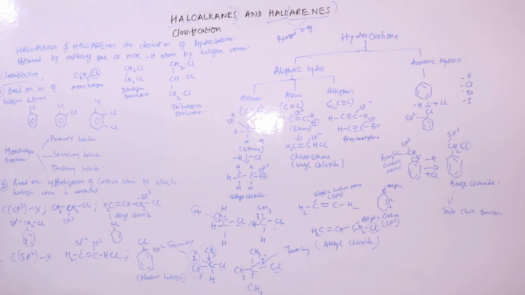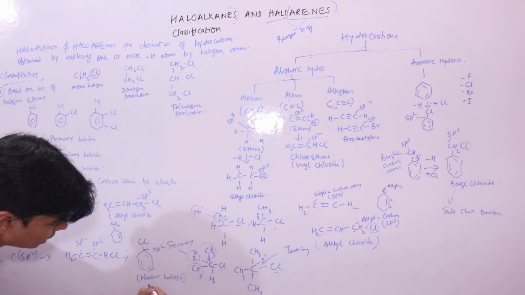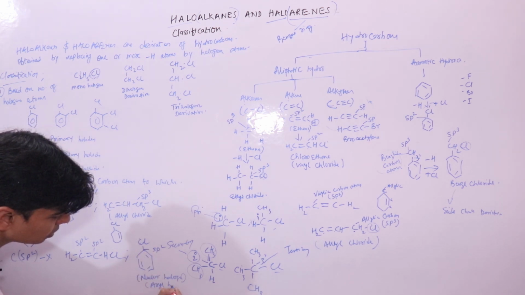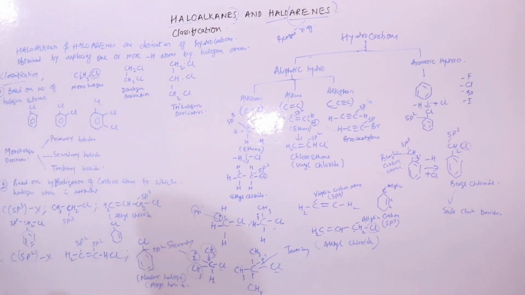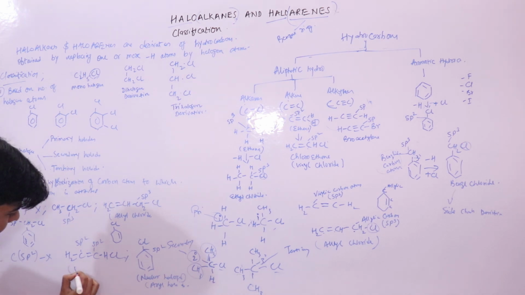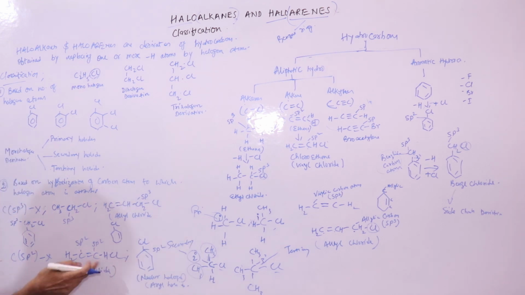So these two are examples of compounds where your halogen atom is attached to sp2 hybridized carbon atoms. And these are your aryl halides. We call these compounds aryl halides, and these are your vinyl halides, where Cl is connected to this vinyl.